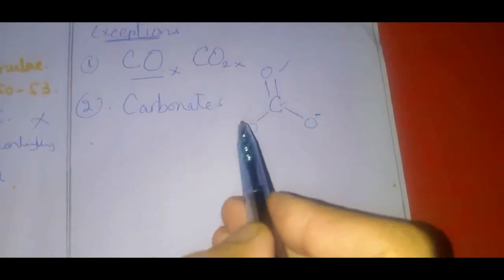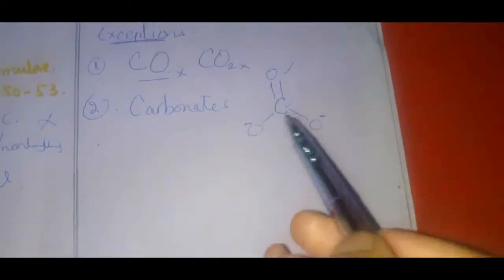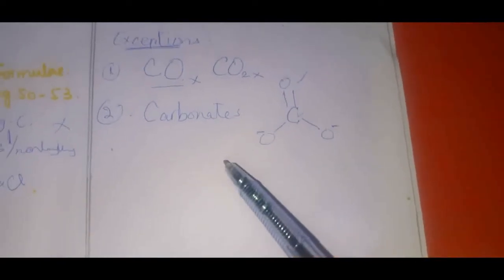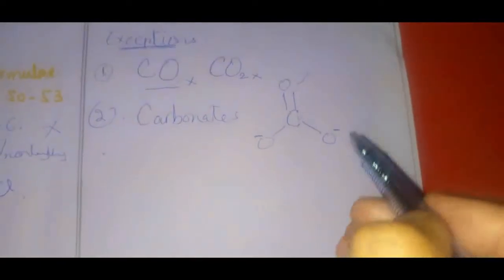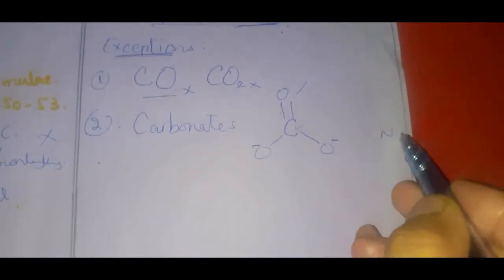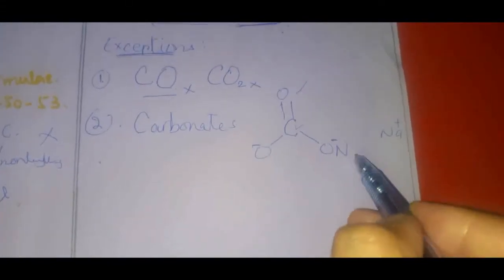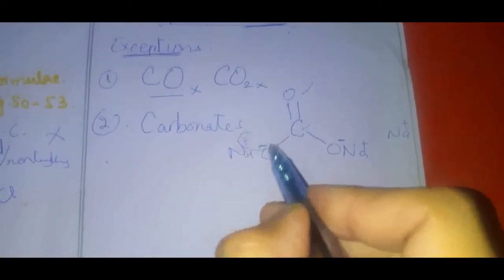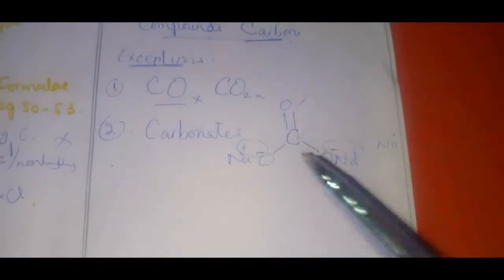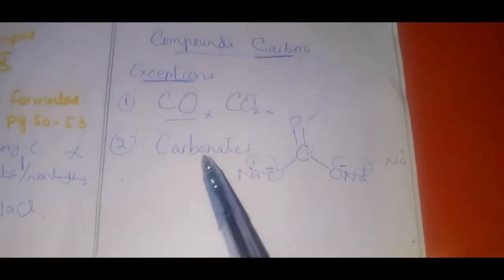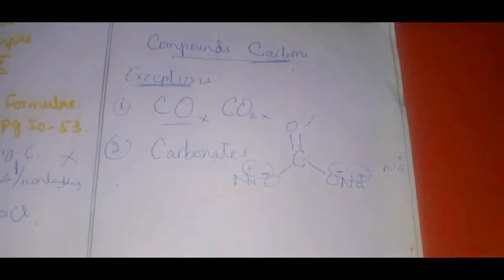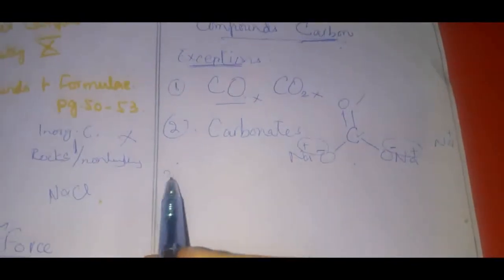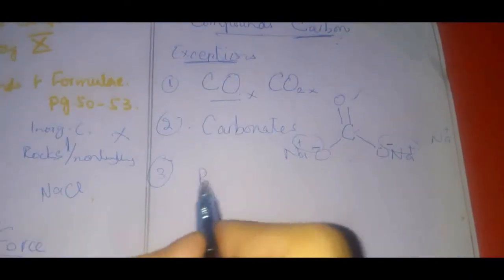It has an electron. It also has an electron. This has made only 1 bond. Now if I want to make sodium carbonate, sodium has a charge of plus 1. So 1 sodium ion would come over here, 1 sodium ion would come over here, and as a result they will neutralize it. So carbonates are not organic compounds, but they are inorganic compounds, right? Except them, bicarbonates are also not organic compounds.